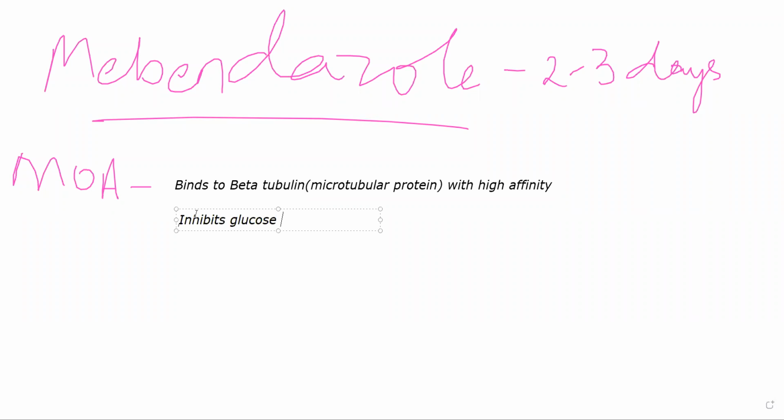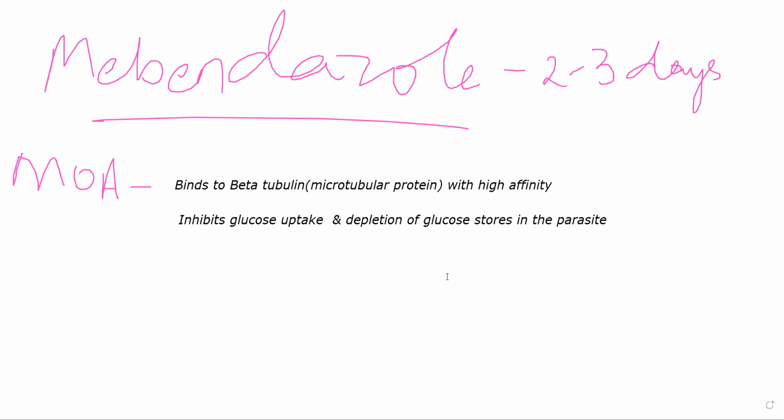What mebendazole does is it will inhibit glucose uptake in the parasite itself, and it will cause depletion of glucose stores. So it is not able to eat glucose to sustain its own body and its metabolic processes.